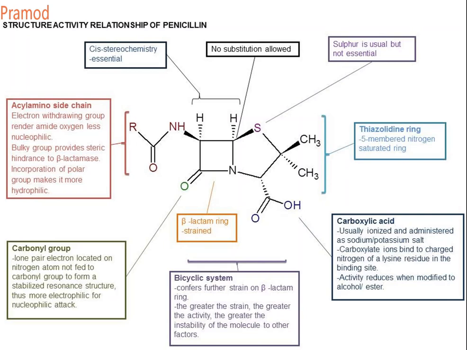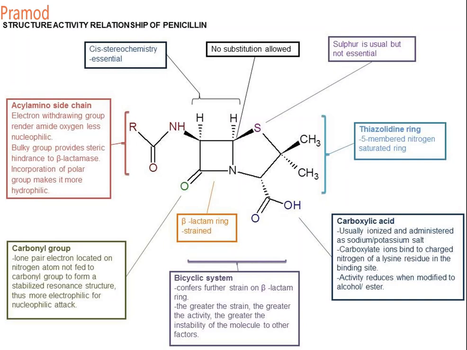This is the same as what happens in the presence of base and penicillinase. You get penicilloic acid. Further, it undergoes decarboxylation to give penilloic acid, which you further treat with mercuric chloride and water. It gives the corresponding penilloic aldehyde and penicillamine. So this is the degradation pathway of your penicillin compounds.